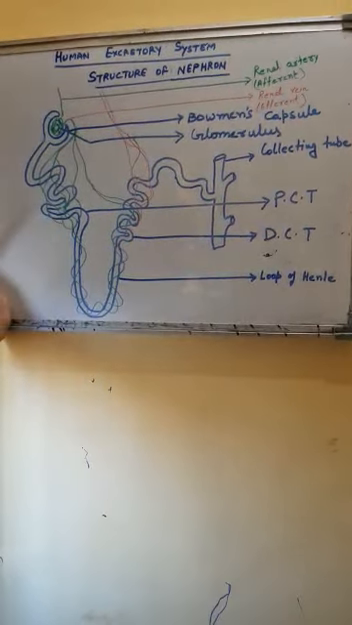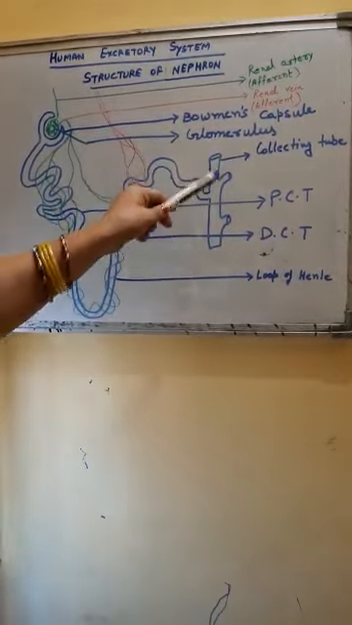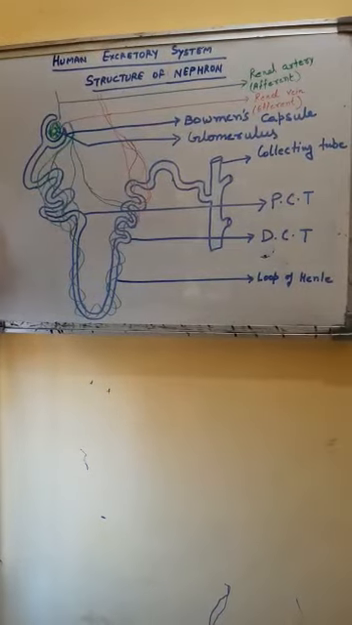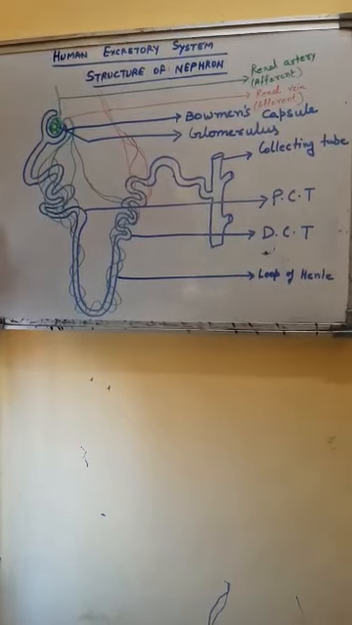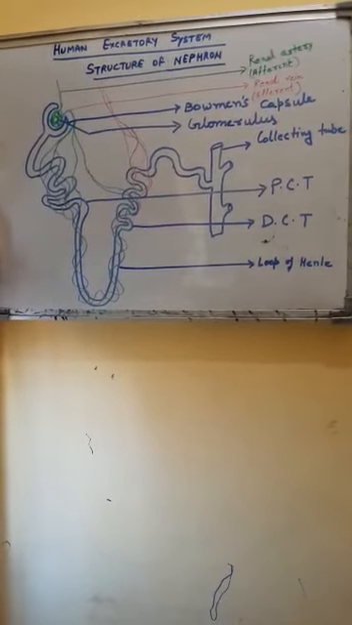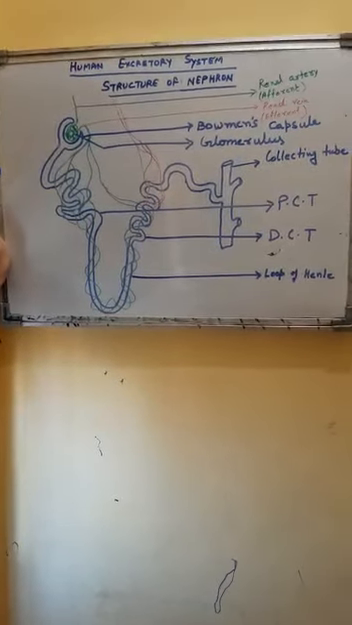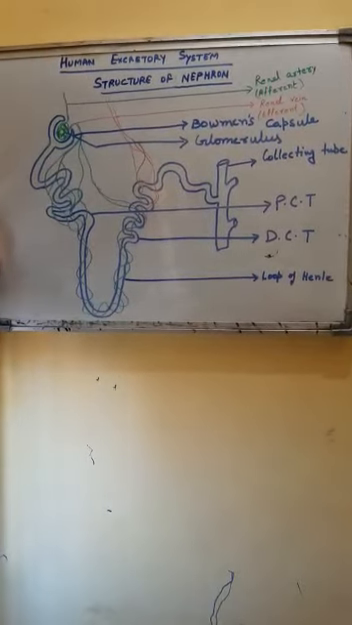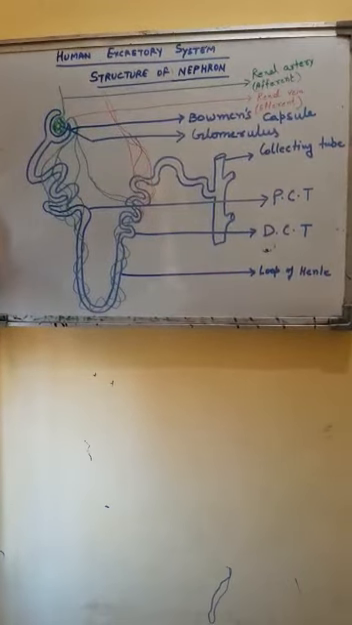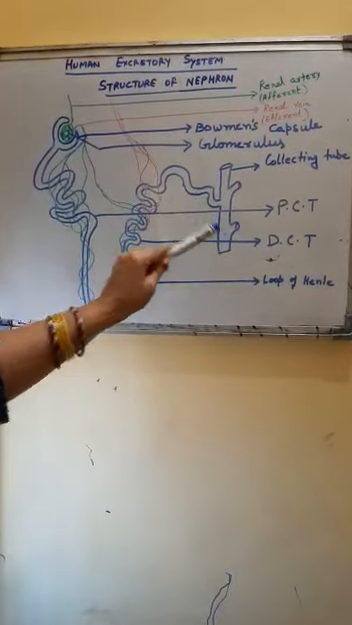The collecting tube forms pyramids. Various openings are there in collecting tubes which receive filtered waste materials from different nephrons. Finally, the collecting tube opens into the pelvis. So this is the structure of the nephron.